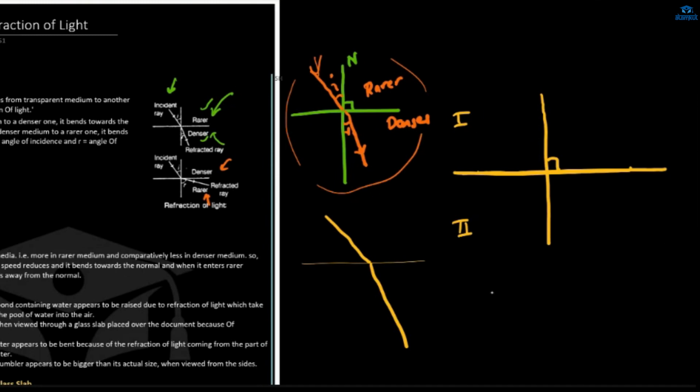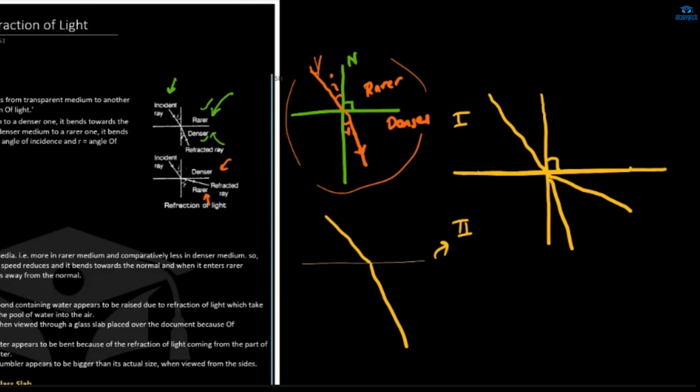So when an incident light falls on the surface, it suffers a refraction. Either it gets diverted from the normal, or it comes towards the normal. It depends whether the second medium is rarer or denser.